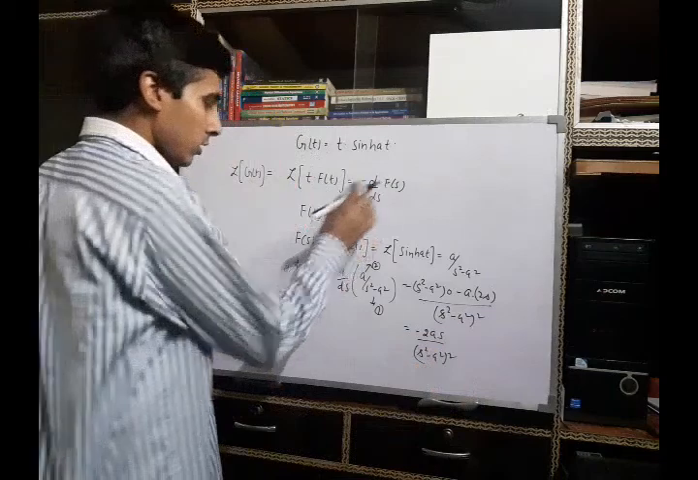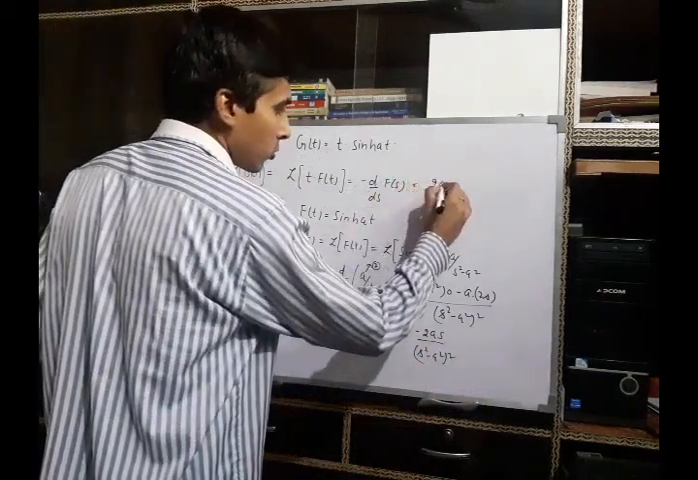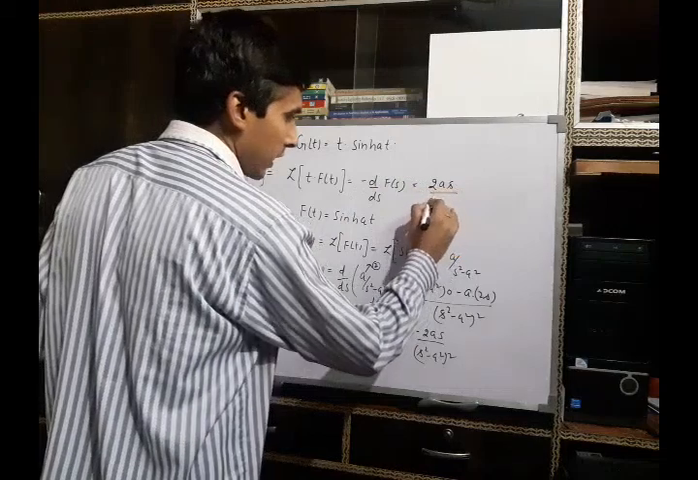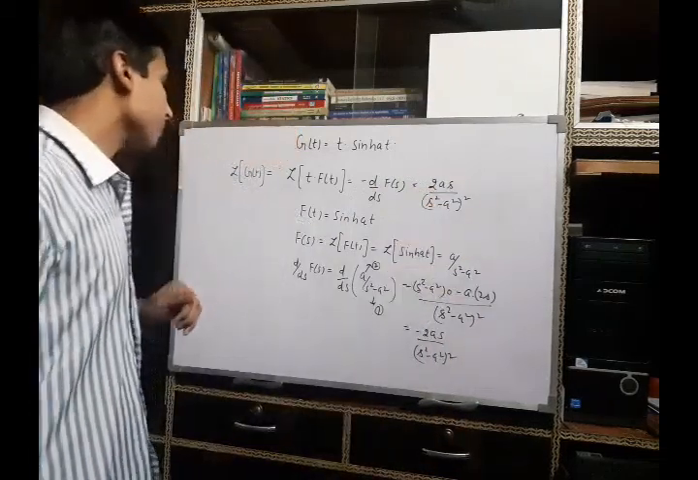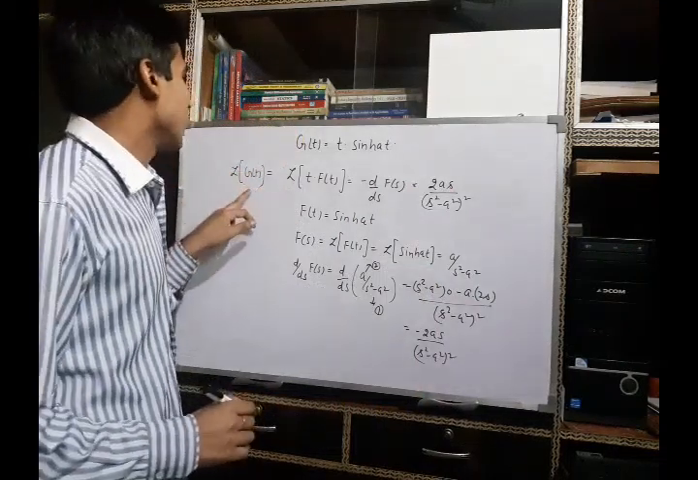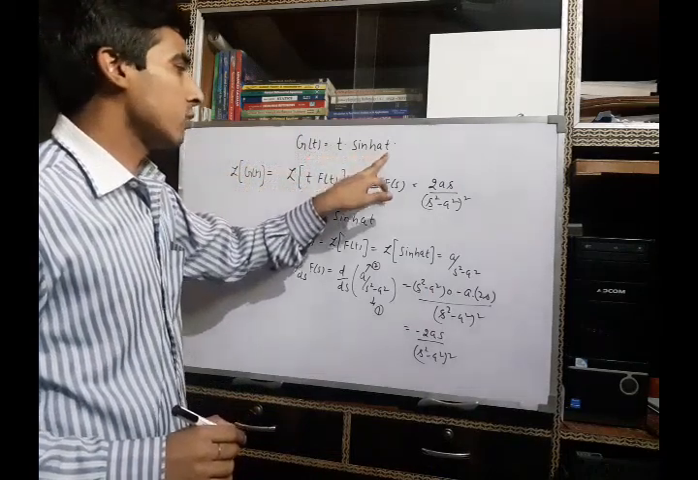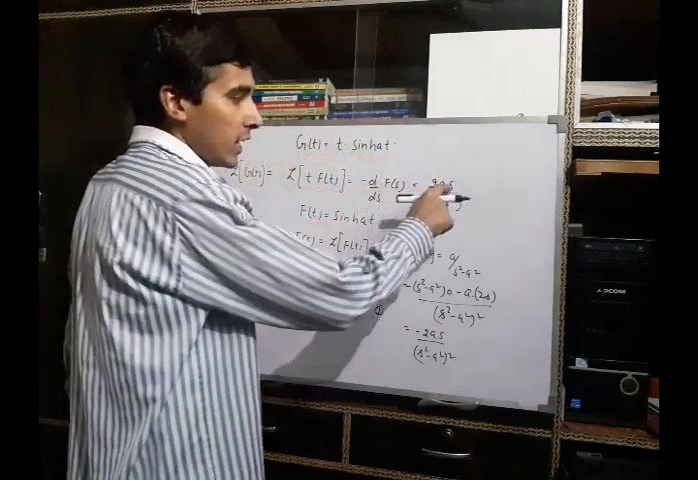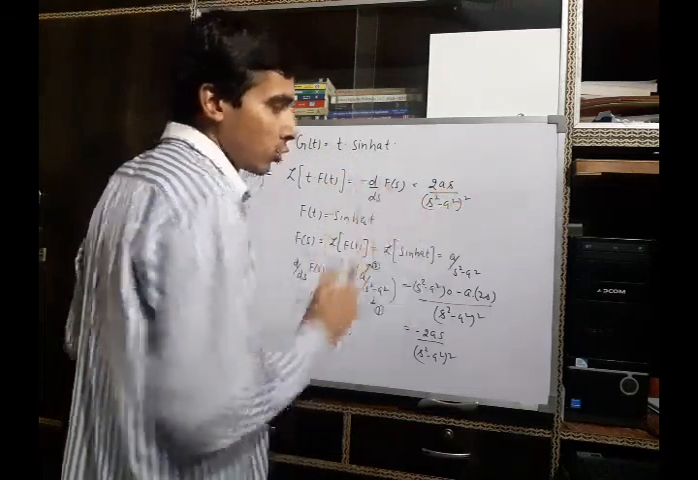So when we put this value in this expression, it will be 2as over (s square minus a square) whole squared. So using the previous result, we can find the Laplace transform of this function t times sinh(at), which is 2a times s upon (s square minus a square) raised to power 2.